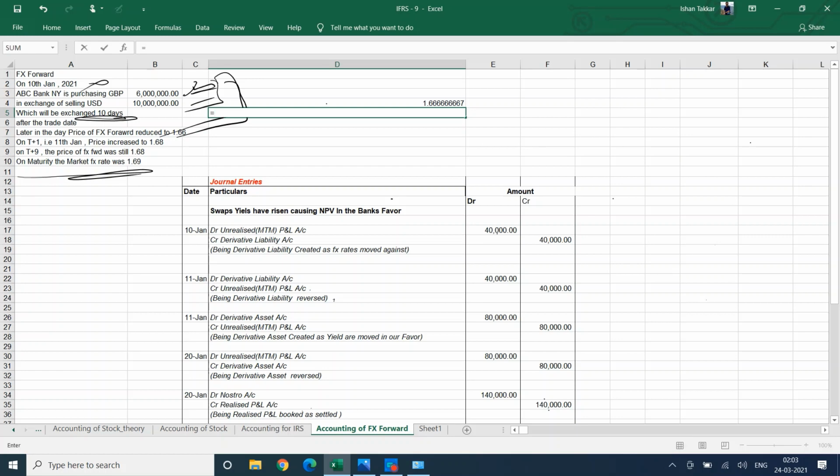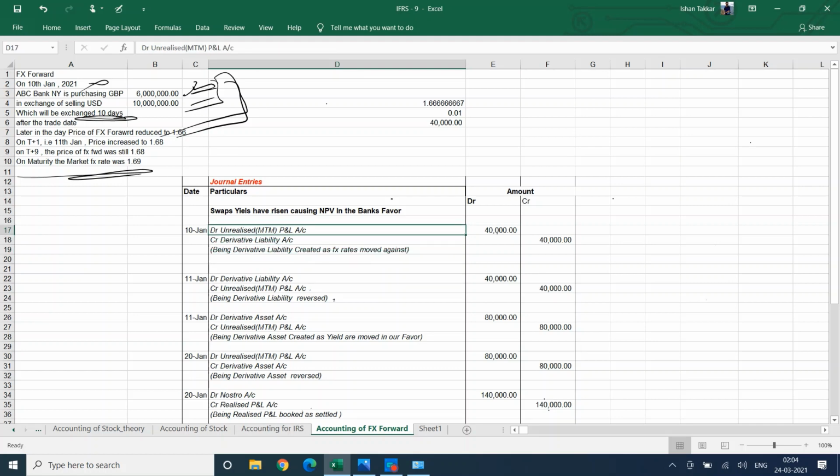So what is the loss? So minus 1.66. So 0.01 is a loss on one quantity and you need 6 million. So what is the loss? So on 10th January, you will record a liability because that contract becomes your liability because it's generating loss. So the entry is unrealized P&L account debit, or you can add detail for forex, to derivative liability, and on your balance sheet you will show this 40,000 as your liability.